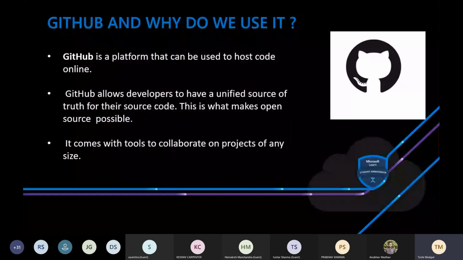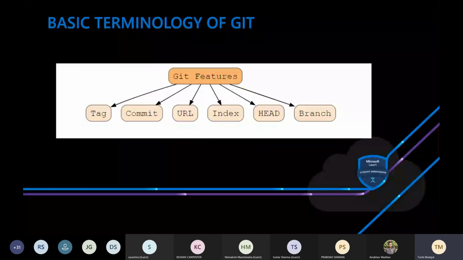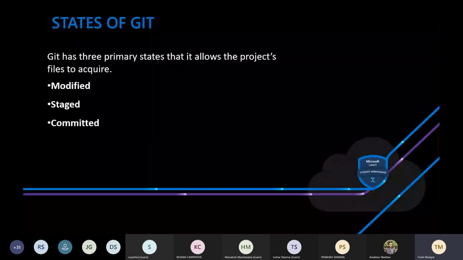So moving on, we have the basic terminology of Git. I'll be explaining these one by one. First, let me tell you what the states of Git are, like in what all states a project can be. It allows the project files to acquire three stages basically, which are modified, staged, and committed.